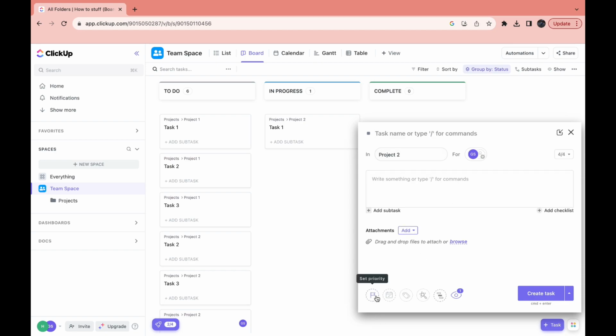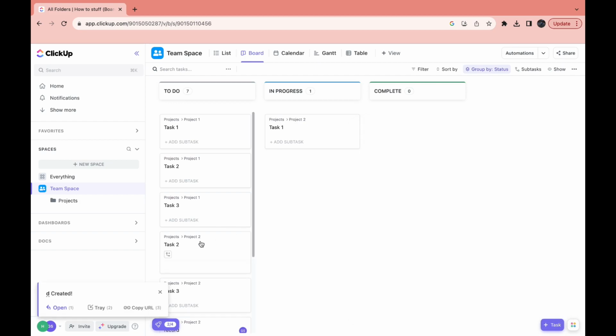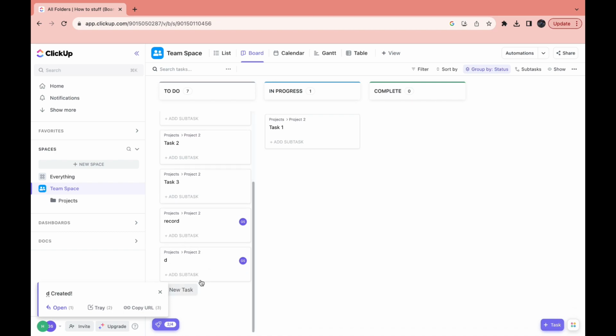You can also make it a priority, set the date, edit the tags, templates, dependencies and the watchers. Here you can also say who it's for, and basically you can do everything that you have to. Then once you're done, click on create task right here. And then as you can see, the task has been created.